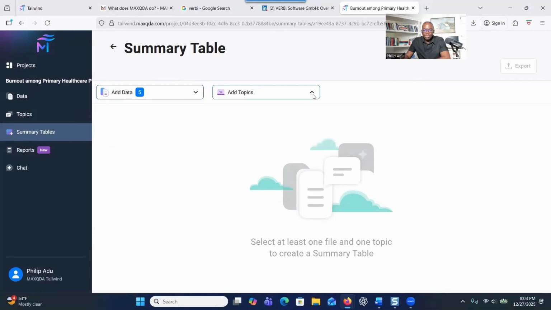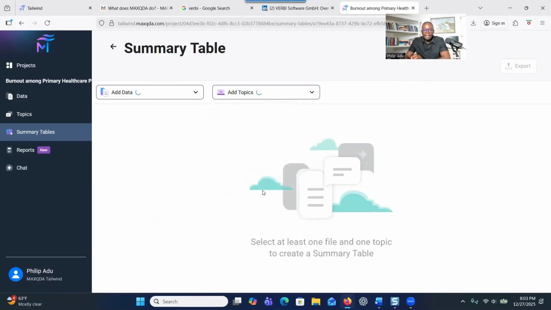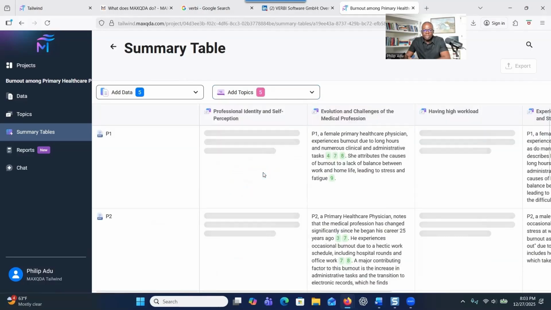And then you go to the topic. Do you want to focus on all the topics or some of the topics? Maybe I want to focus on only the causes of burnout, right? So I choose things that are related to the causes of burnout. When you are done, you click on apply and then the system will generate the table for you.